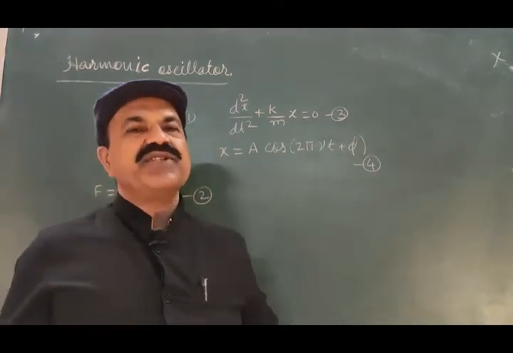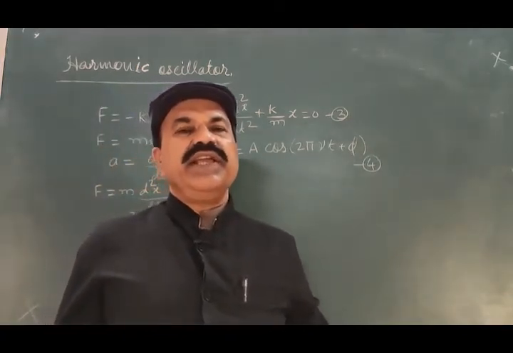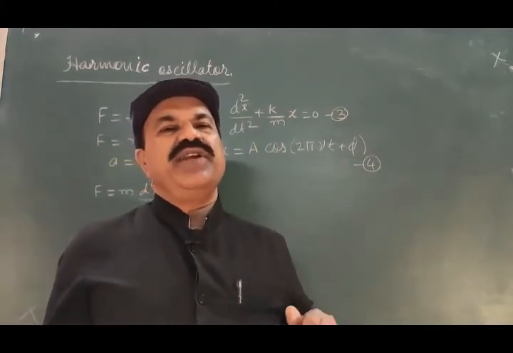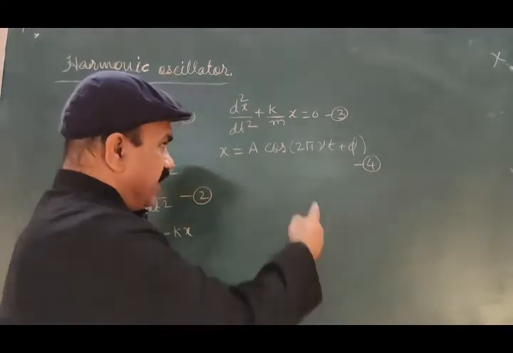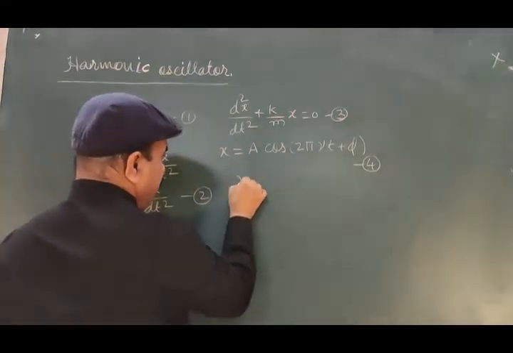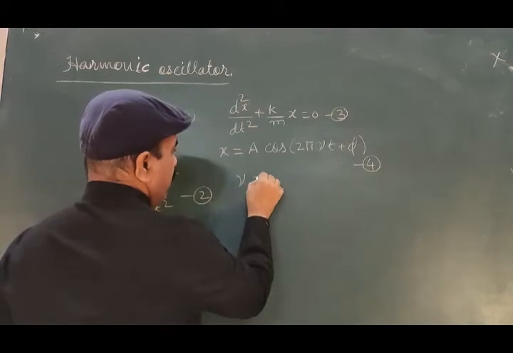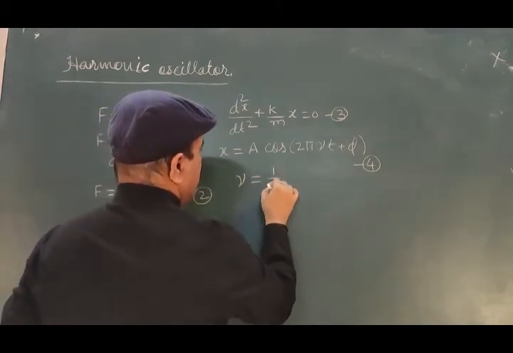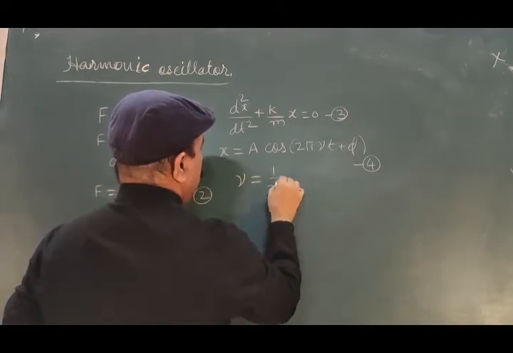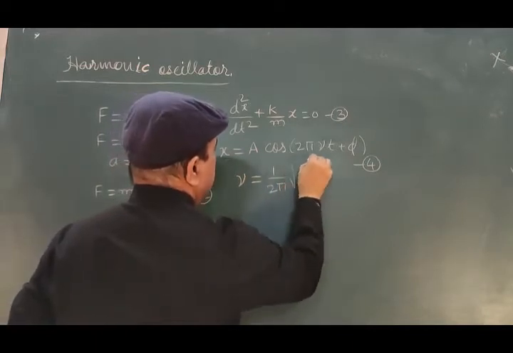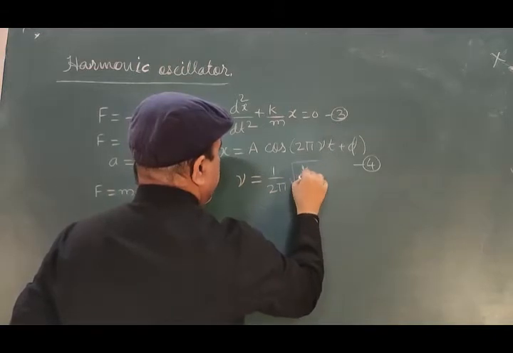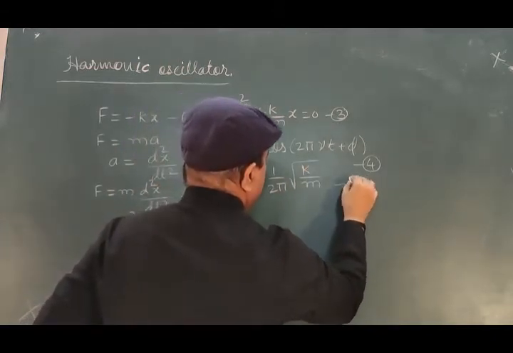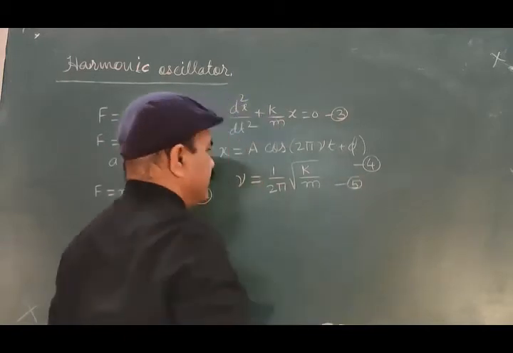The phase depends on the initial displacement of the harmonic oscillator. This nu, the classical frequency or linear frequency of vibration of the harmonic oscillator, is given by the equation nu is equal to 1 by 2 pi square root of k divided by m, equation number 5.